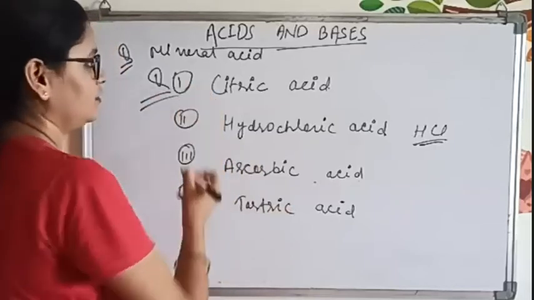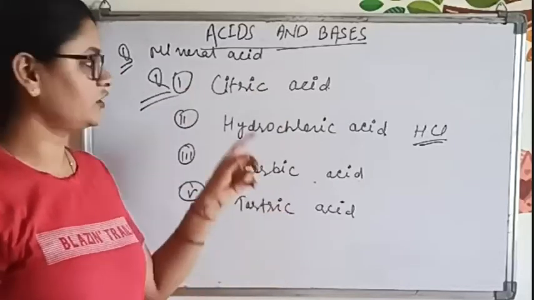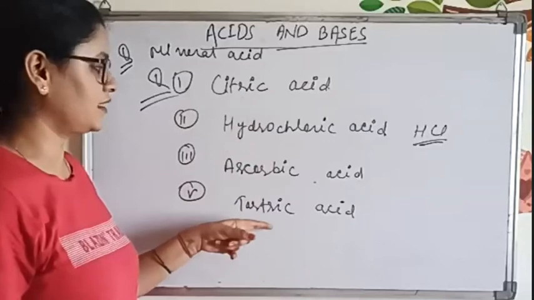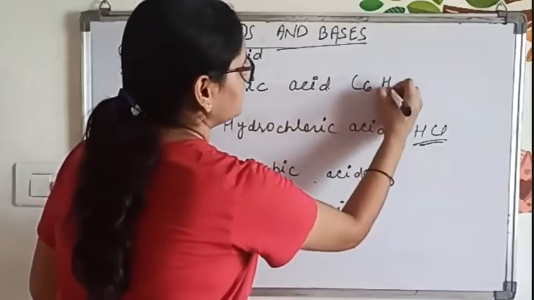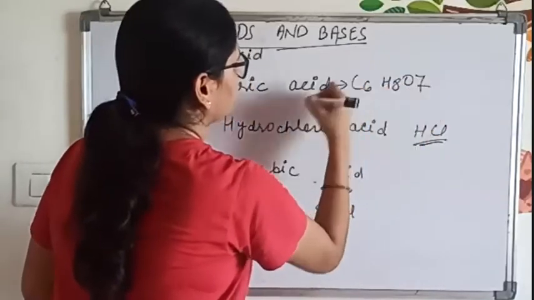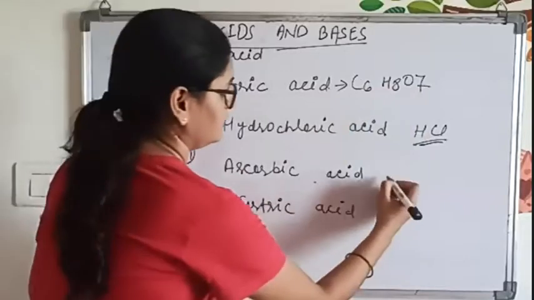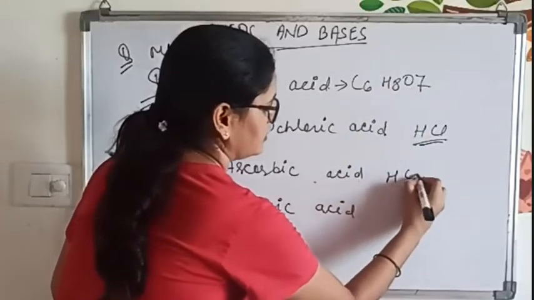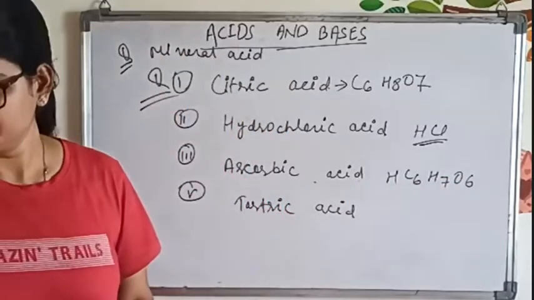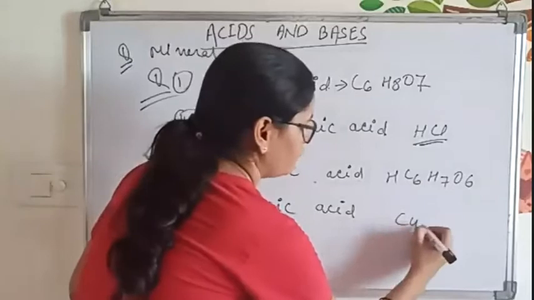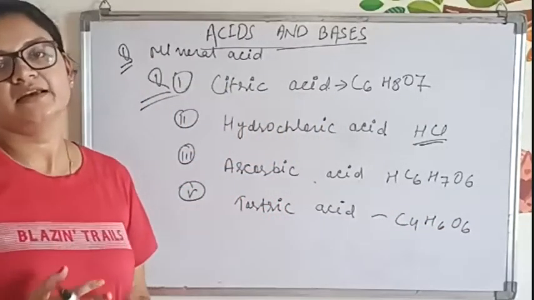So like that, if you want, I can give the formula of the others. You want the formula of citric acid, ascorbic acid, and tartaric acid? Yes, ma'am. Okay, write down C6H8O7 for citric acid, then C6H7O6 for ascorbic acid, and C4H6O6 for tartaric acid. Clear?